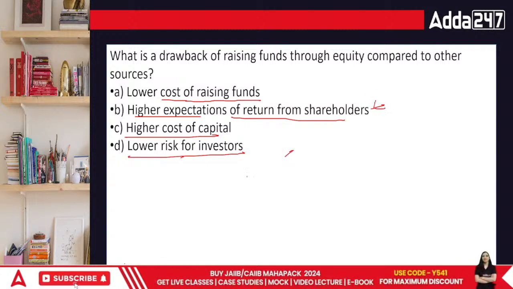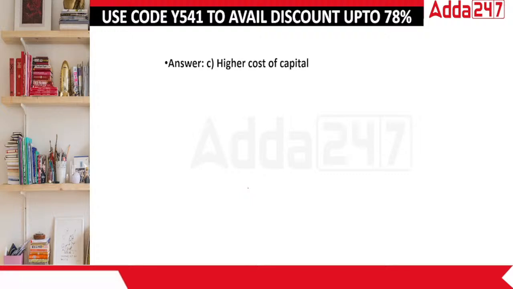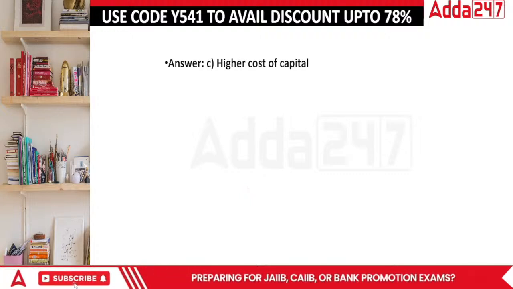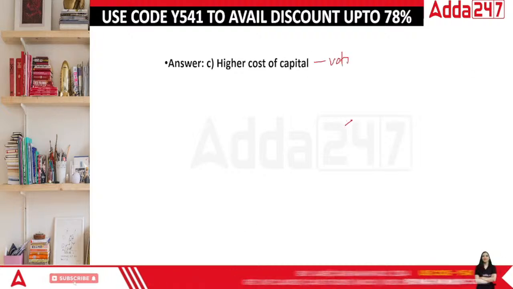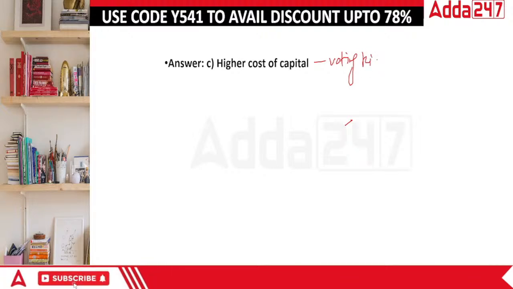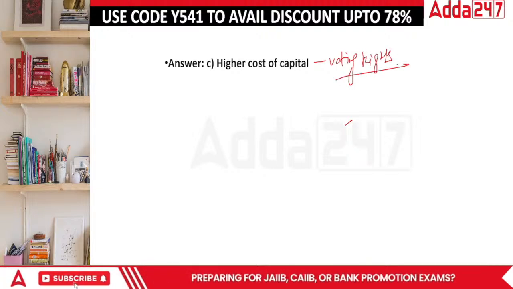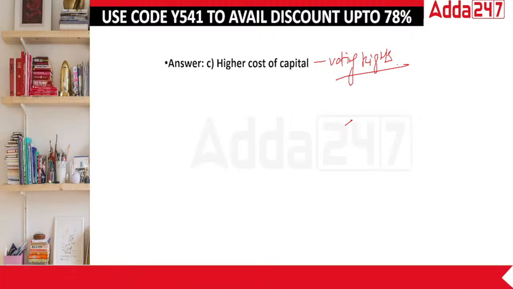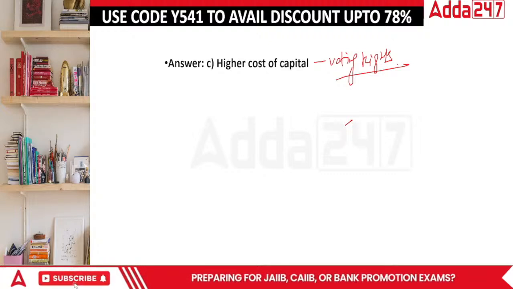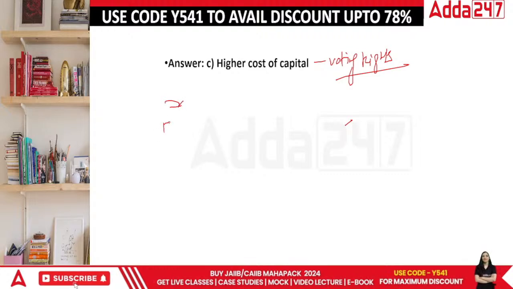Okay. Then higher cost of capital is definitely there. This is one of the major problems. Why? Voting rights are with these people, right? We give the voting rights to the equity shareholders. So these people are slightly dangerous for the organization. How are they so dangerous? Simple reason that organization is looking forward towards, okay, if there's equity and there is debt,